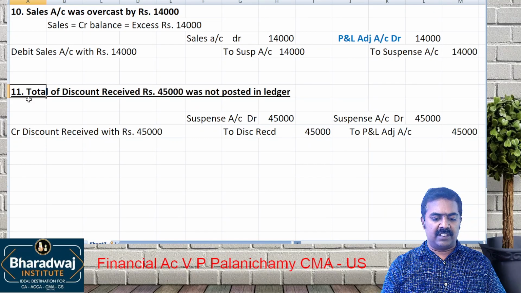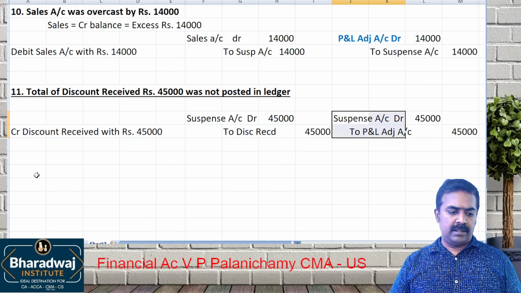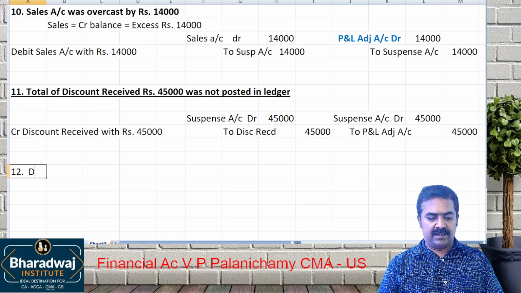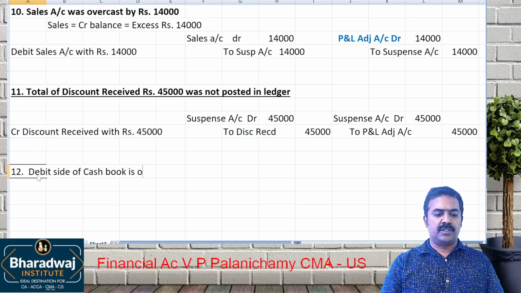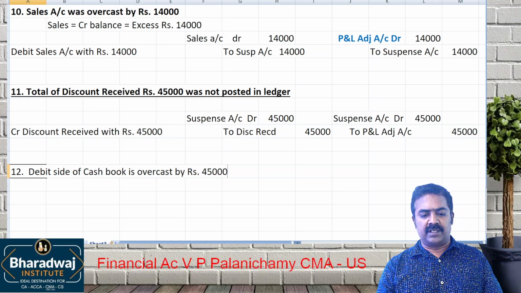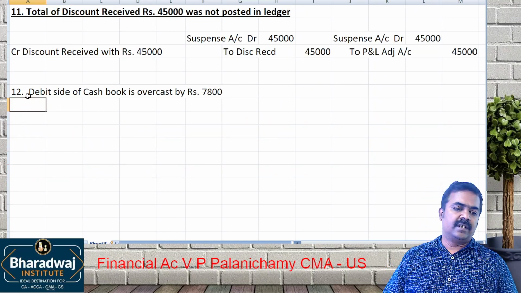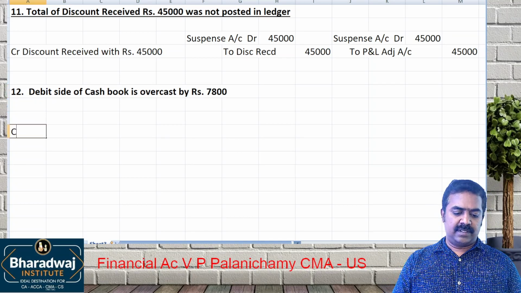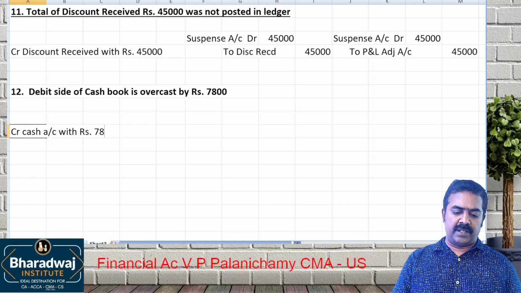The examination will clearly mention whether it is before trial balance, after trial balance, or after final accounts. Listen to it. Shall we? Debit side of cash book is overcast by rupees 45,000 or 7,800. The cash book debit side has been overstated. How to rectify? Credit cash account with rupees 7,800.